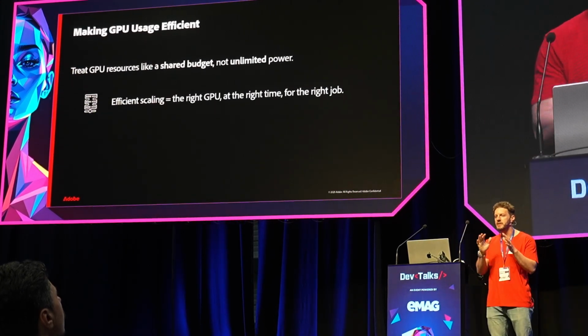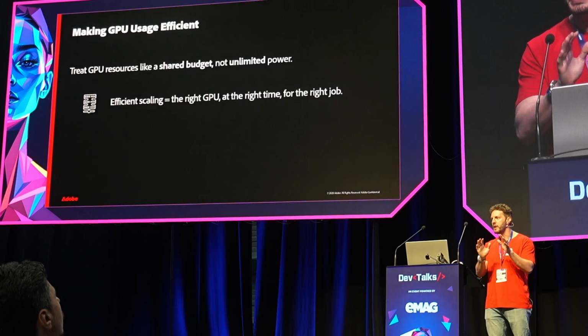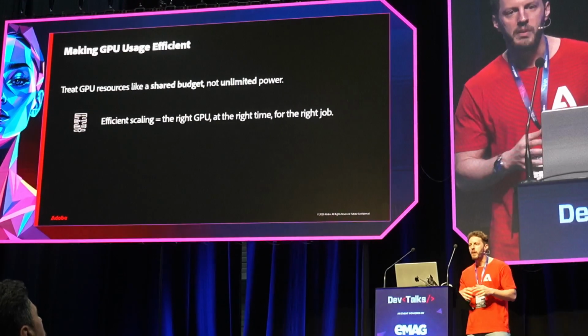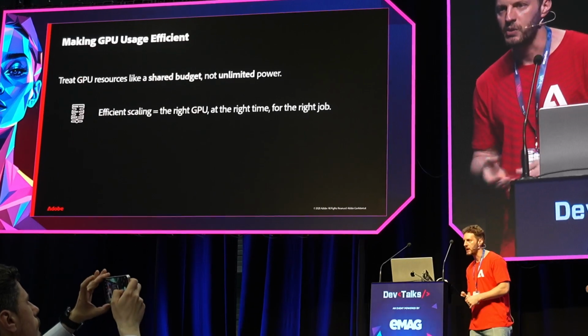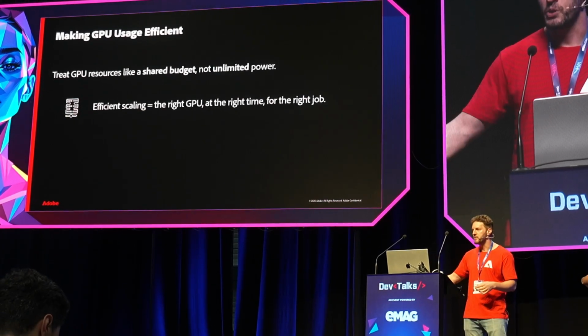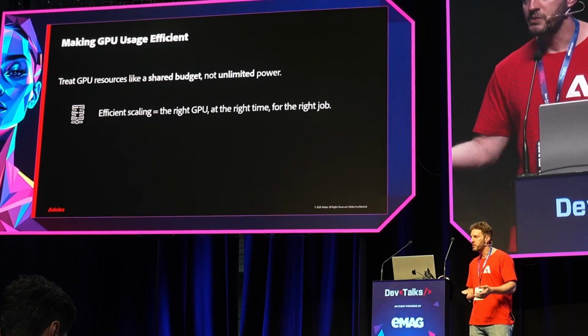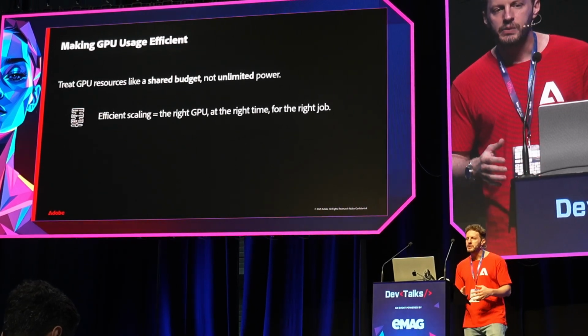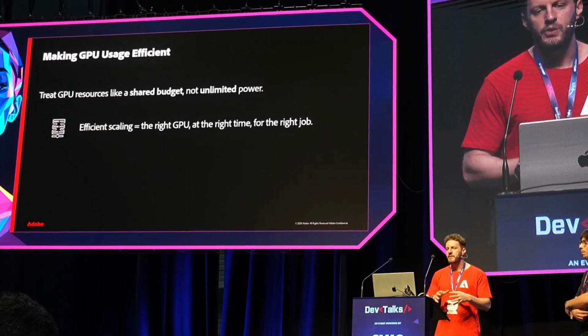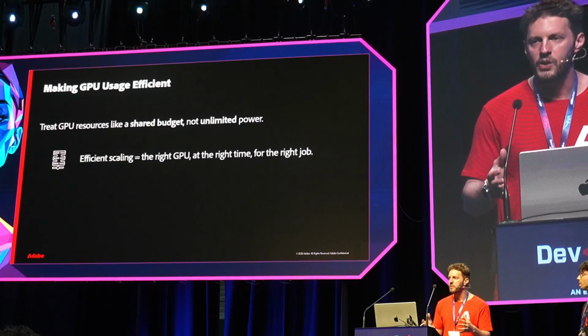First of all, this is the main important key takeaway from this presentation. The fact that, in general, when you buy or rent resources from a cloud, you pay as you go. You have more traffic, you pay for more CPU, for more memory, and you make more money. This is not the case with the GPU. Usually with the GPU you have a fixed budget, and you have a shared pool of GPUs, and your business